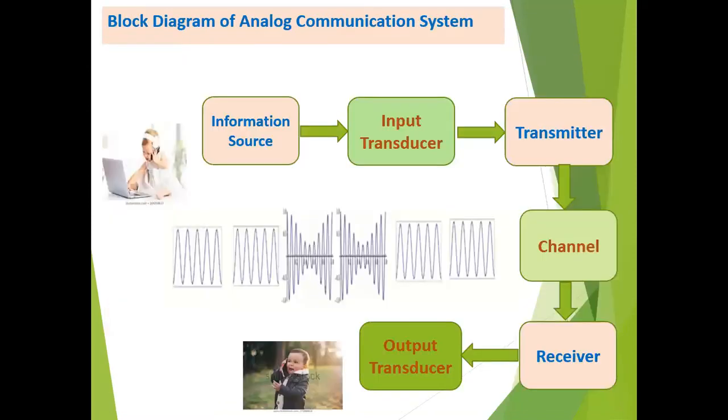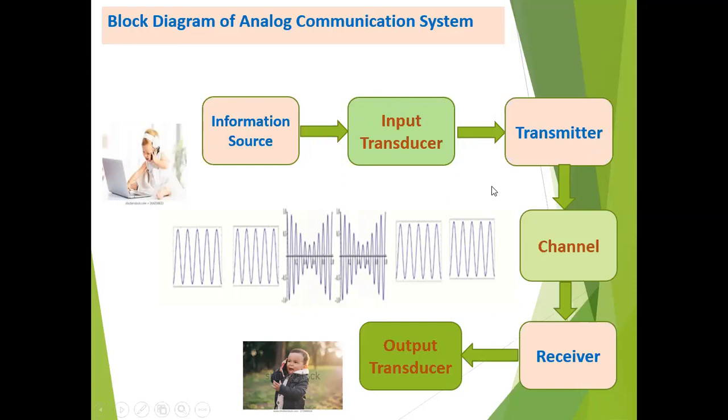Now, this is a simple block diagram of analog communication systems. Many waveforms are represented here. She is a sweet lady speaking on a mobile. We say that the information is the voice signal. We need to convert that voice signal into an electrical signal with the help of input transducers.